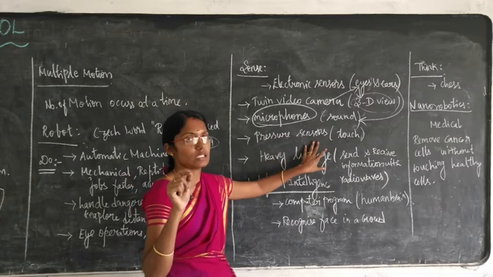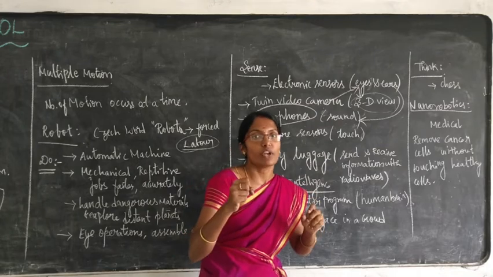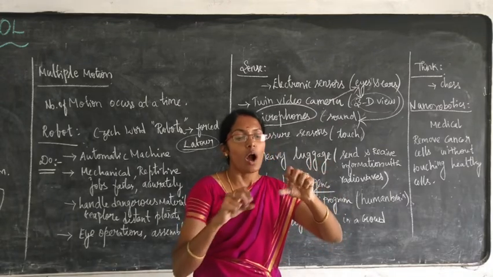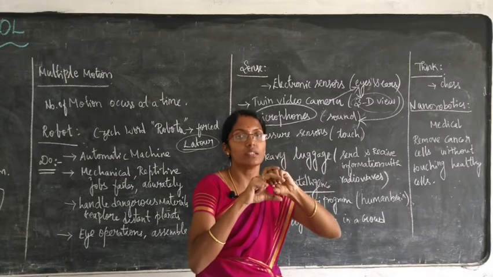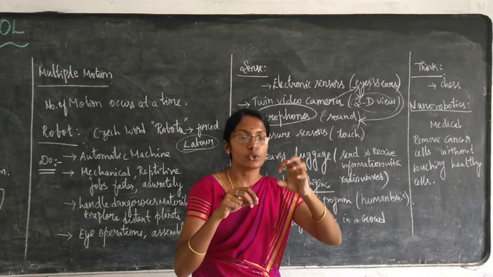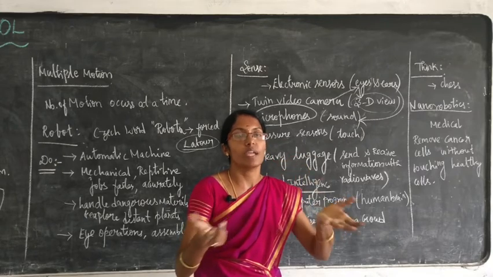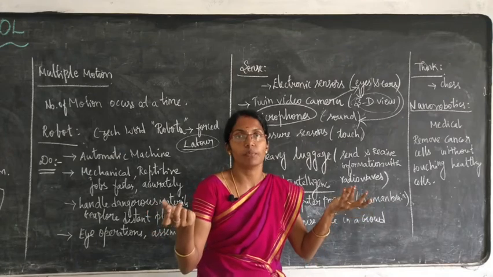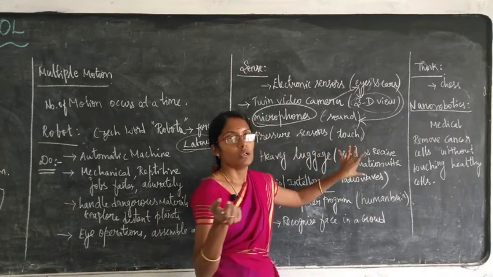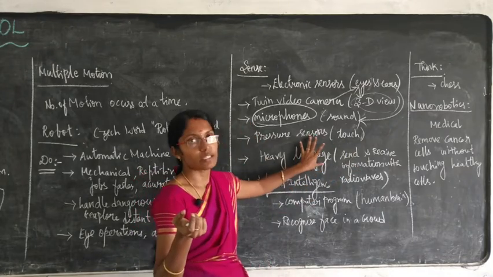The pressure sensor is helpful for touch. For example, it can hold an egg. How tight it should be, it can feel that. For an egg, it should be tight only a little. For a weighing machine, how tight it should be can also be felt by the pressure sensor.